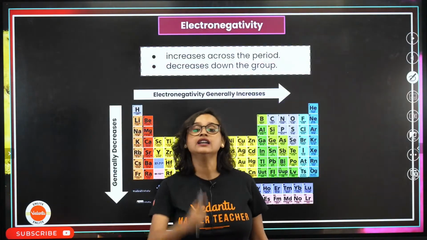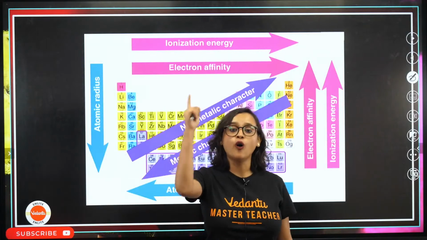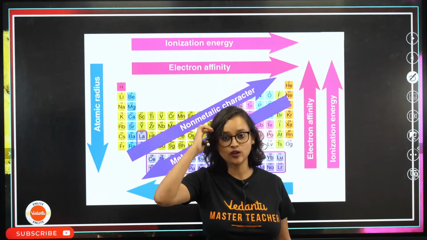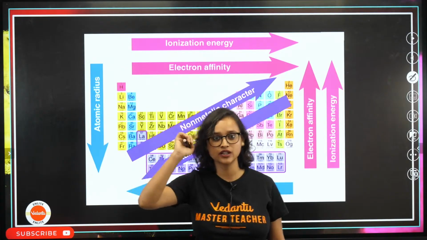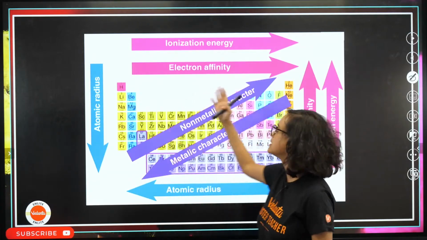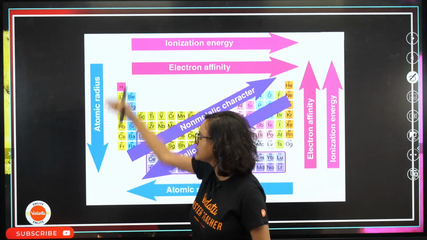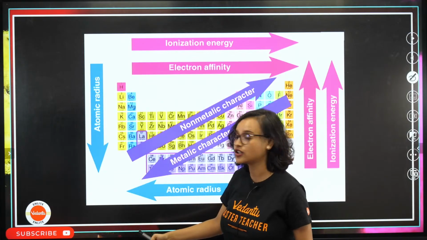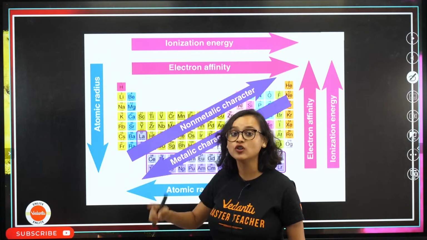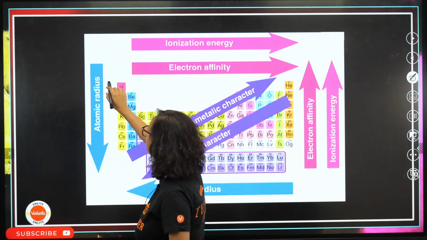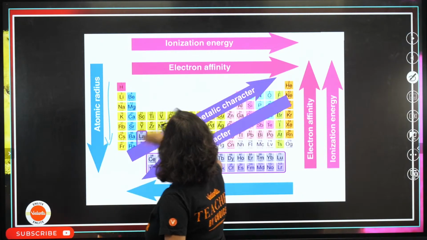Now finally, if we want to take a look at all the trends in 1 minute, I'm going to make a short out of this. See, take a look at it. This is all the trends in 1 minute, everybody. Let's do it. Atomic radius decreases down the group. No, atomic radius increases down the group.